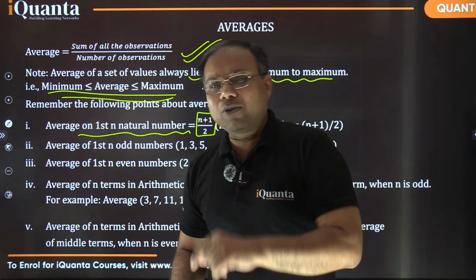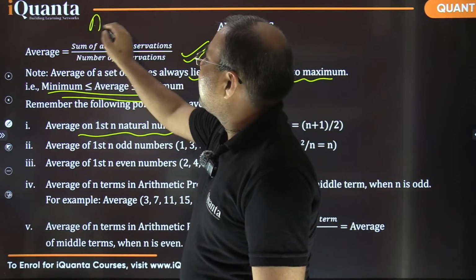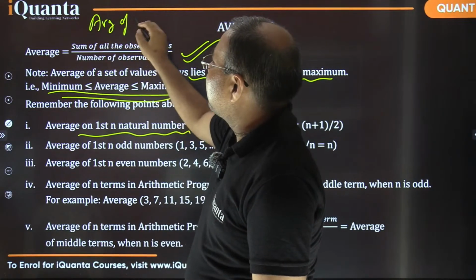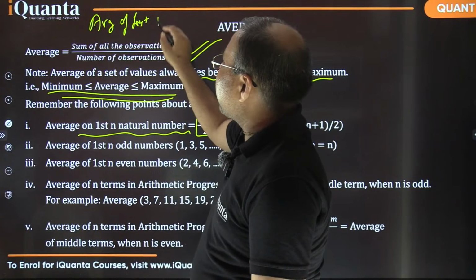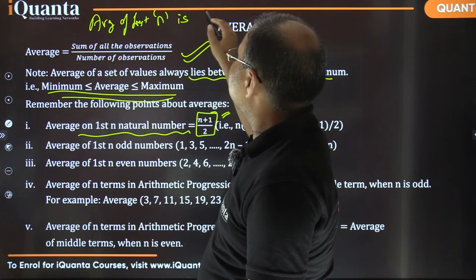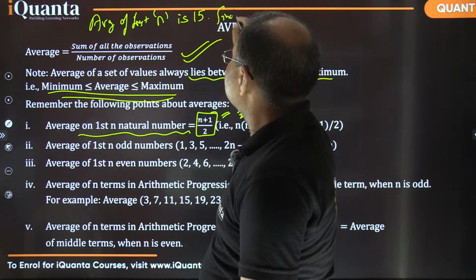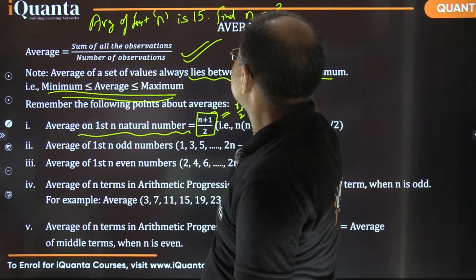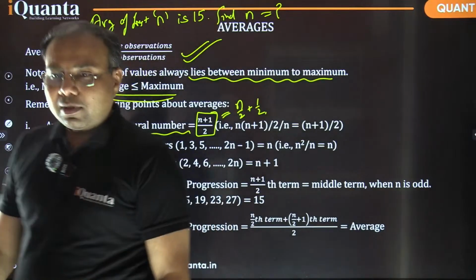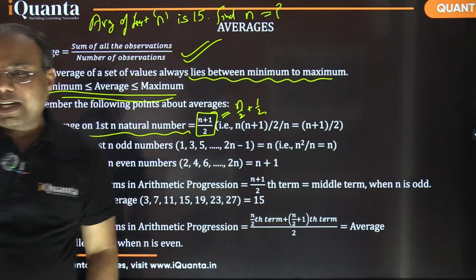So if I say to you, let's say I am writing the thing here, average of first n natural numbers is, let's say, 15. Find n. जल्दी से बताइए. If average of first n natural numbers is 15, how many natural numbers we are talking about?